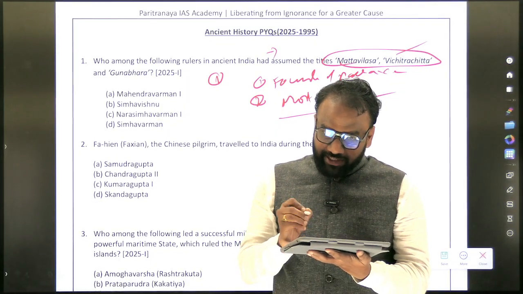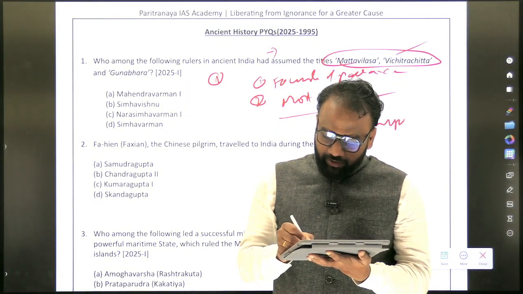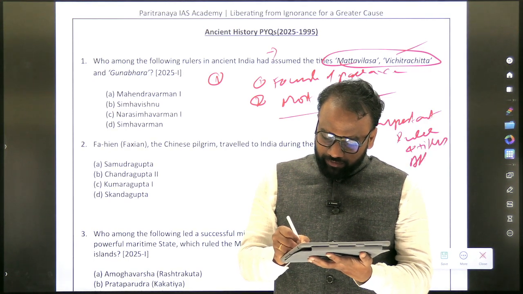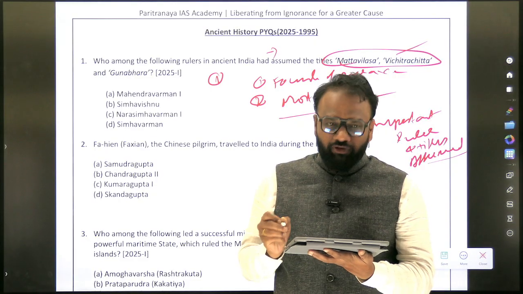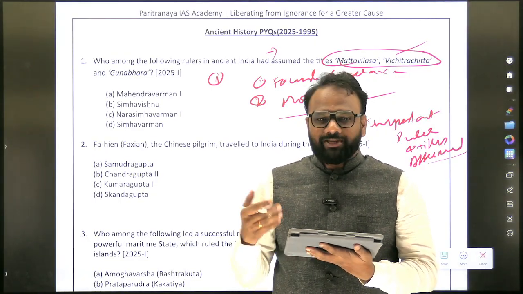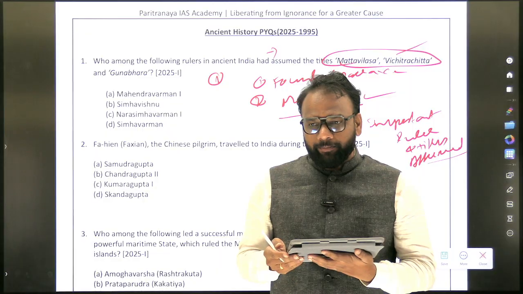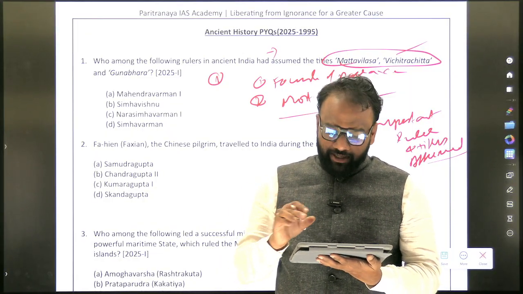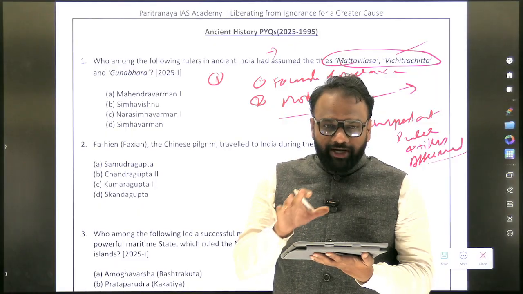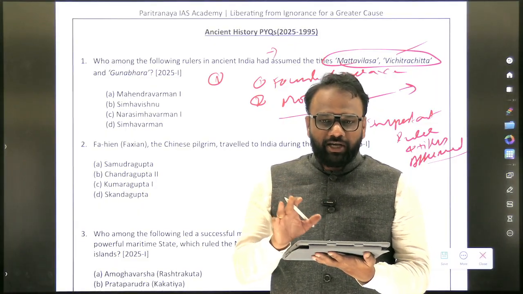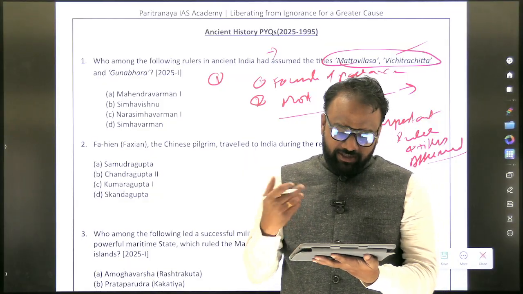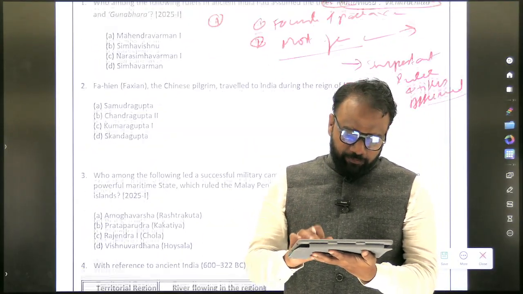What you can do later on when you are searching is important rulers and titles assumed. For example, if you look at Ashoka, what is the famous title for Ashoka? Priyadasi, or Priyadarshi. That is a famous title. So you just write one example. Similarly, you want to find out the list of important rulers and the famous titles assumed by them, or someone who had given the title.